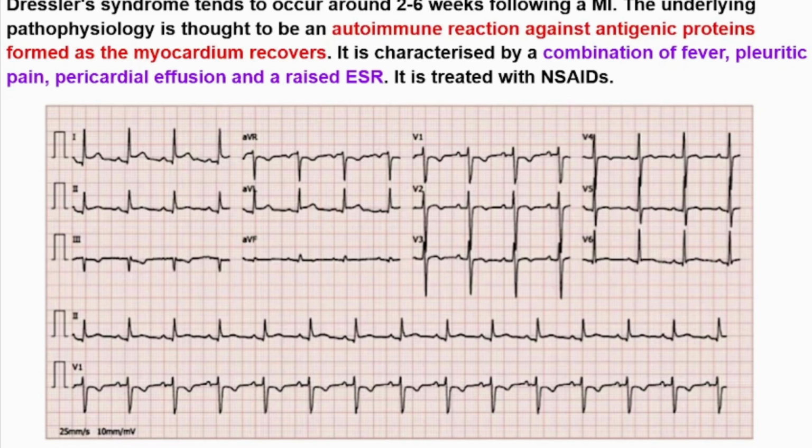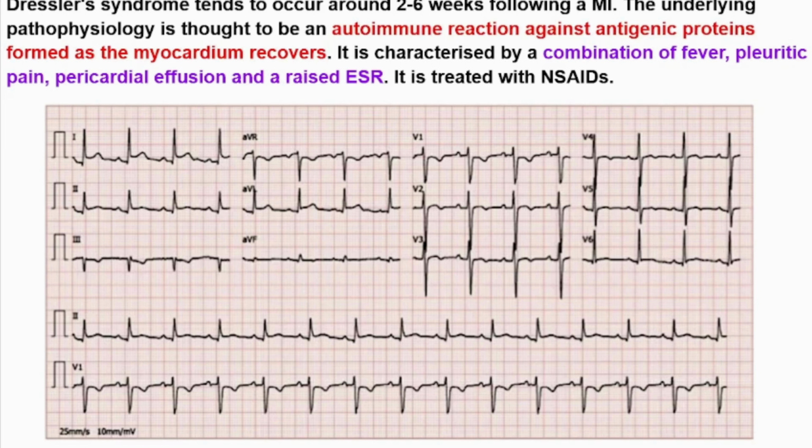Okay, and Dressler syndrome is also characterized by a combination of fever, pleuritic chest pain, pericardial effusion, and a raised ESR. The treatment of Dressler syndrome is usually with NSAIDs. As we said, it's an autoimmune reaction against antigenic proteins. Okay, here we have an ECG which is showing Dressler syndrome. In Dressler syndrome, the ECG presentation is ST segment elevation, as we can see in this patient.